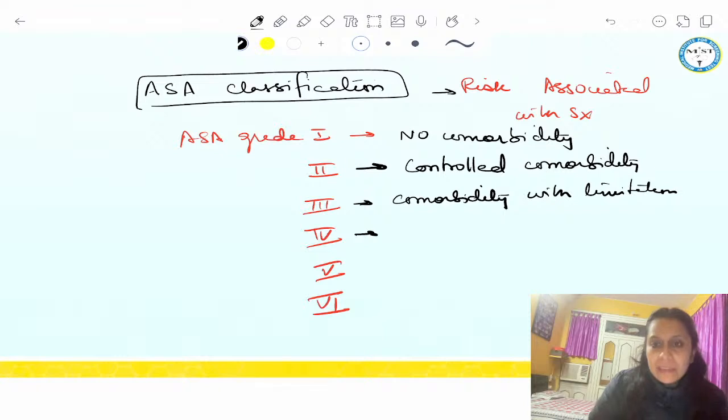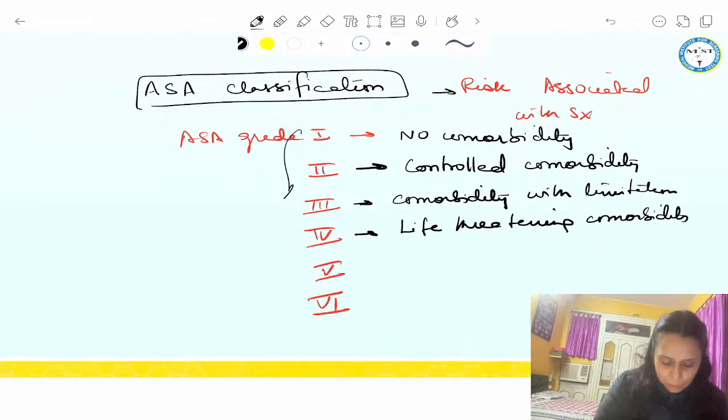And ASA grade 4 is life-threatening comorbidity. Patient has life-threatening comorbidity. So, these 4 ASA grades are very important. And if I put the systemic illness in this, I have written it like this.